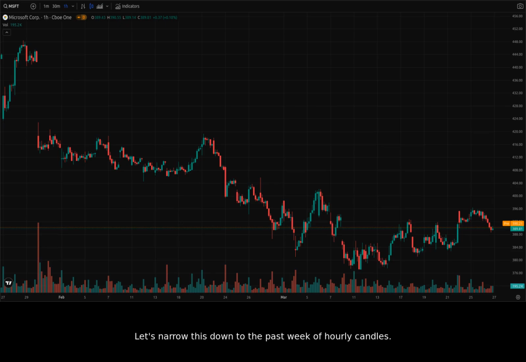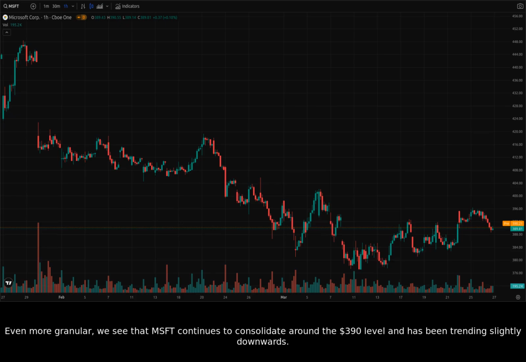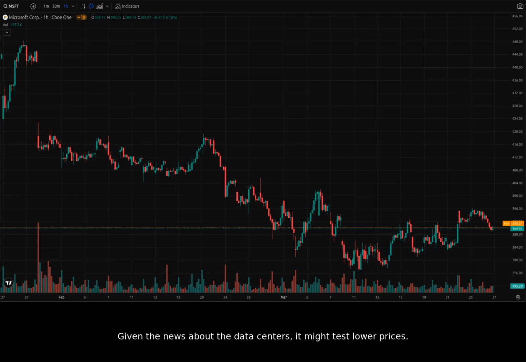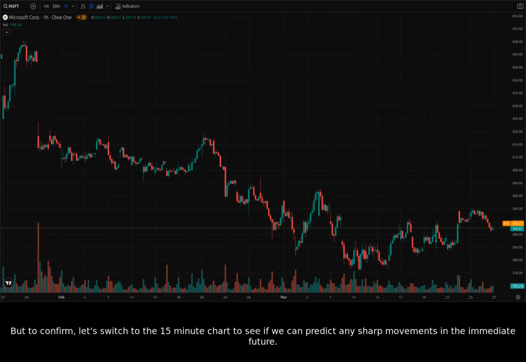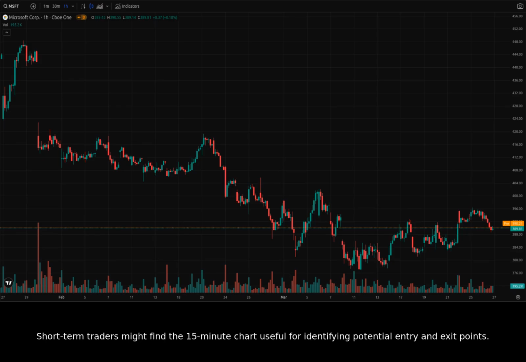Let's narrow this down to the past week of hourly candles. Even more granular, we see that Microsoft continues to consolidate around the $390 level and has been trending slightly downwards. Given the news about the data centers, it might test lower prices. But to confirm, let's switch to the 15-minute chart to see if we can predict any sharp movements in the immediate future. Short-term traders might find the 15-minute chart useful for identifying potential entry and exit points.